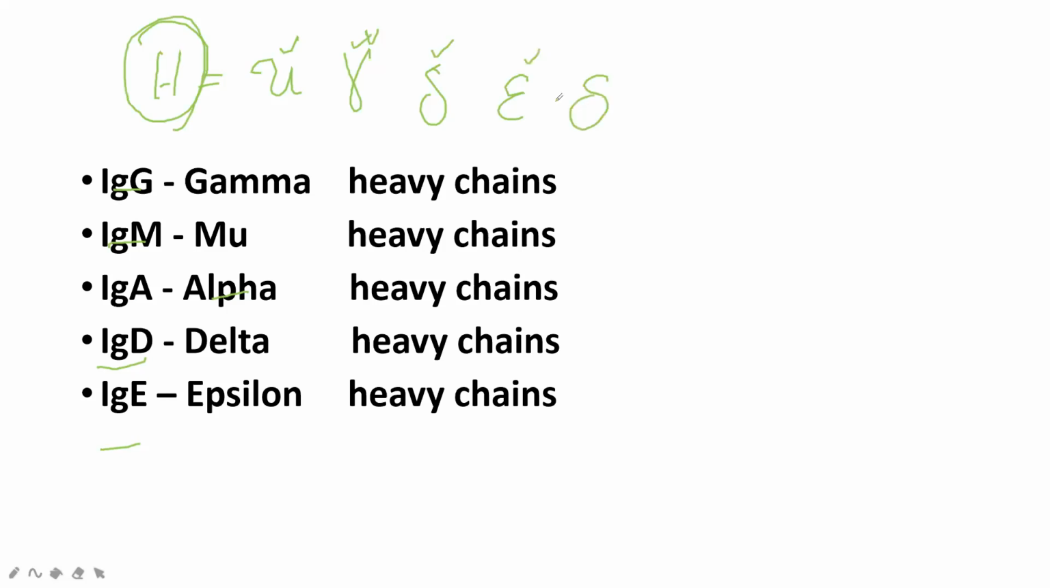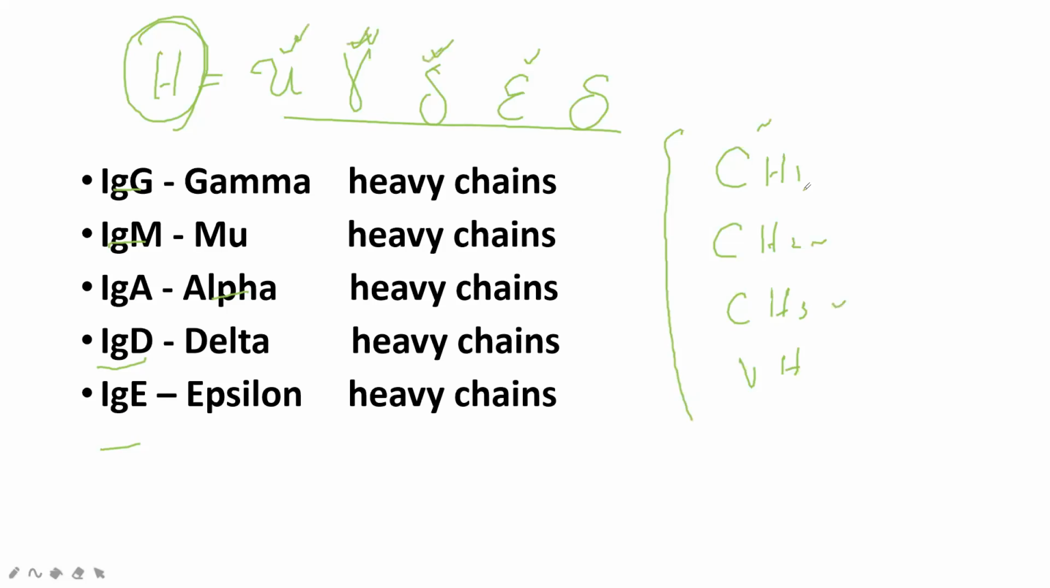Okay, so these are the five types of heavy chain. How many parts does the heavy chain have? In an antibody, the heavy chain has the constant part of heavy chain 1, constant part of heavy chain 2, constant part of heavy chain 3, and the variable part of heavy chain. Clear? So we have four parts there. The constant parts of all antibodies, whether mu, gamma, or alpha, have nearly the same amino acids. Where is the variety? The variety is in the variable part.